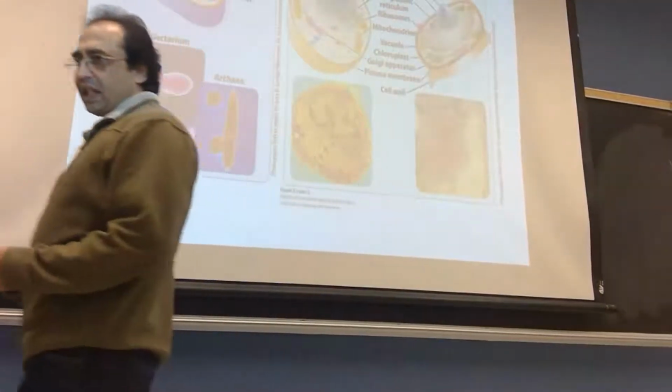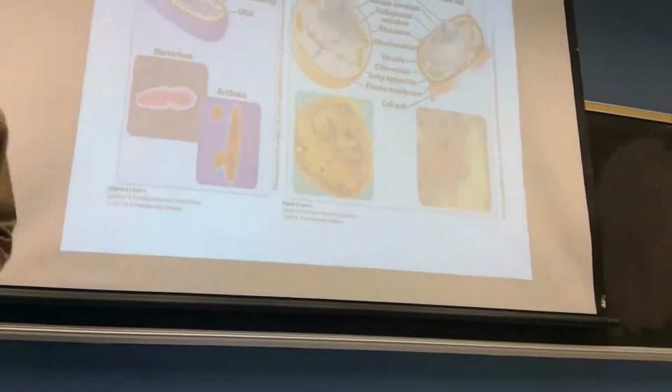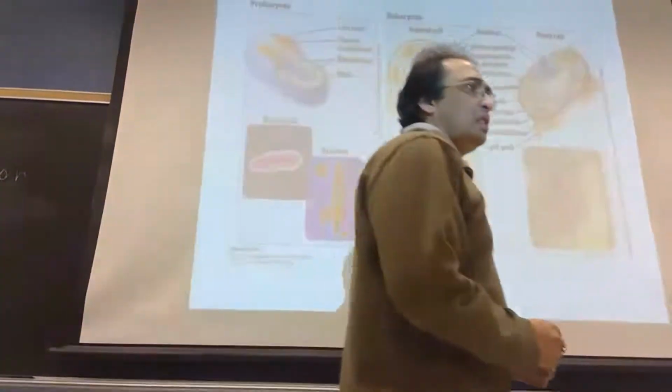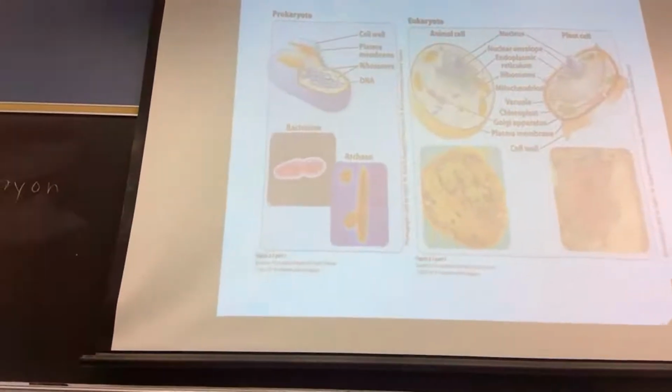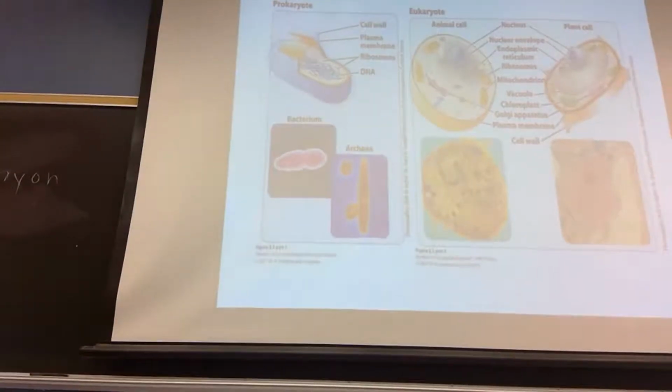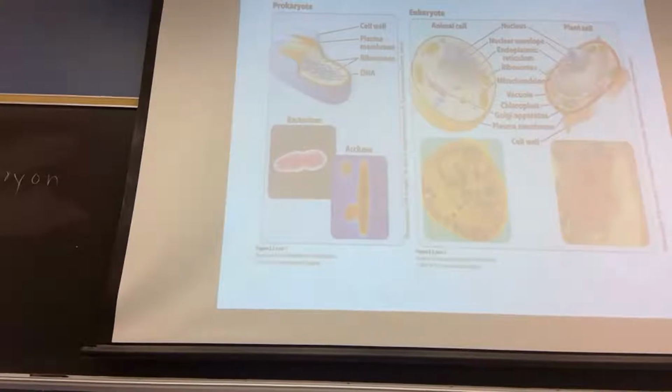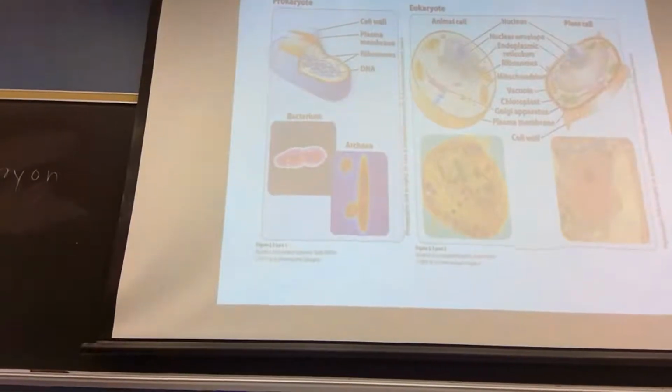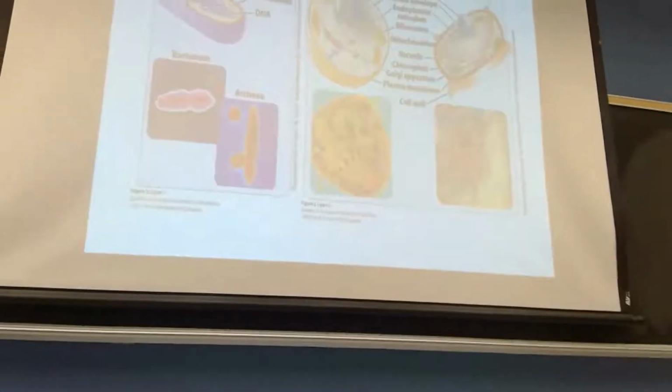So this is one thing. Another difference between prokaryote and eukaryote. This is the nuclear difference. Another difference is about their DNA. You need to remember all those things throughout your whole life.